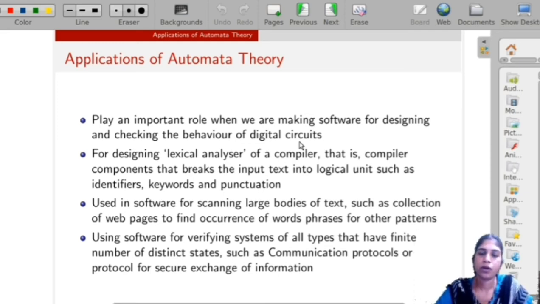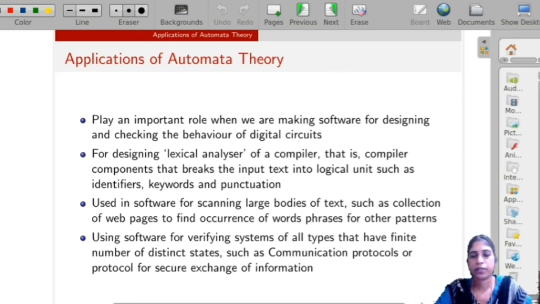That means when you give the input to the digital circuit, this automata checks whether it gives a correct output or not. Instead of designing the circuit, we build a model for the circuit. In the example of the counter, instead of designing the counter, we simply write the states.